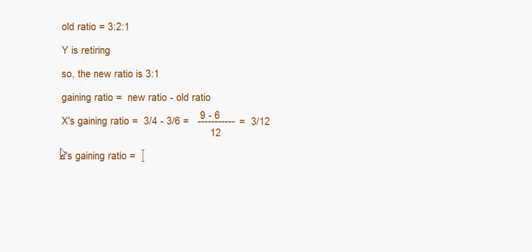will be equal to 1/4 minus 1/6. Again here this will be 12, and this will be 3 minus 2. So this is equal to 1 divided by 12. So the gaining ratio is equal to 3:1. Fine.